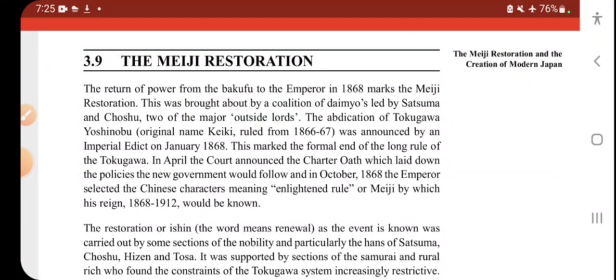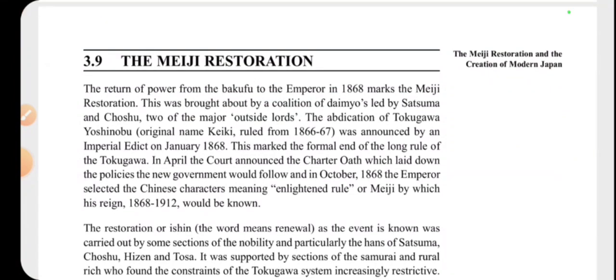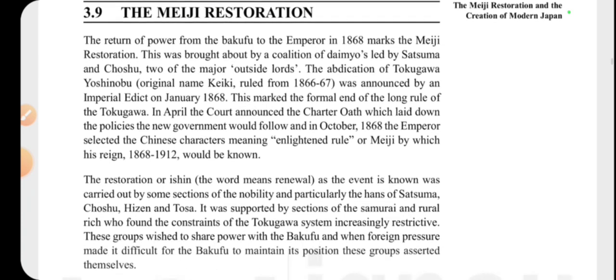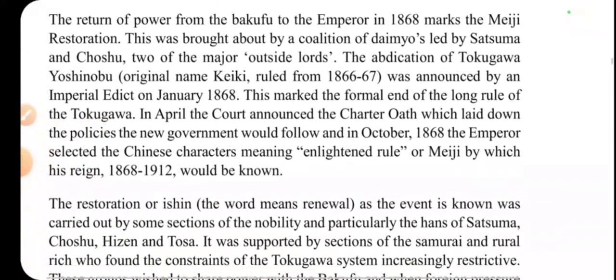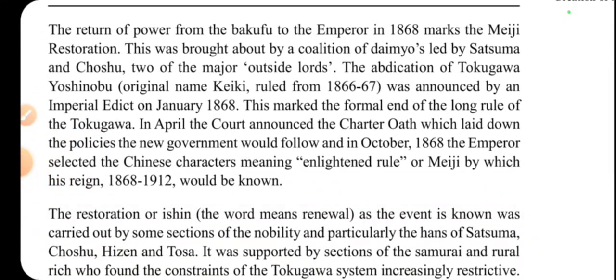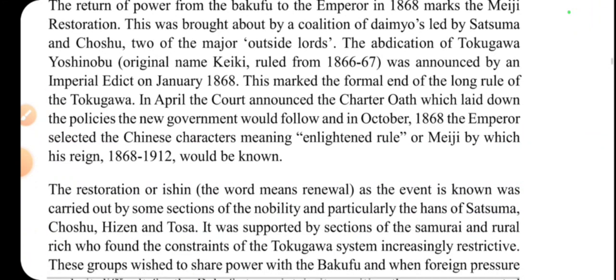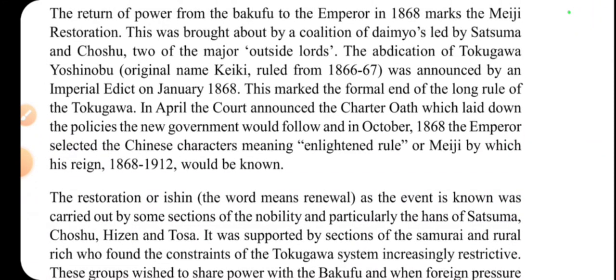So if you see here, the Meiji Restoration, it says the return of power from the Bakufu to the emperor in 1868 marks the Meiji Restoration. This was brought about by a coalition of daimyos led by Satsuma and Choshu, two of the major outside lords. The abdication of Tokugawa Yoshinobu, original name Keiki, who ruled from 1866 to 1867, was announced by an imperial edict in January 1868. This marked the formal end of the long rule of the Tokugawa.